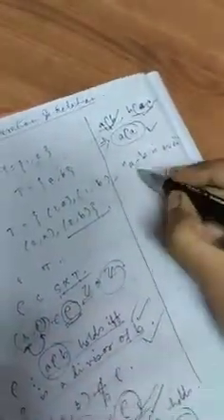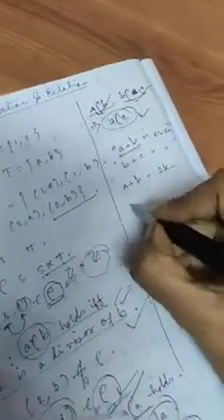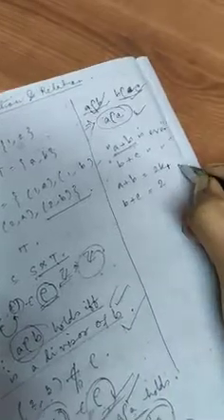Now it is given that A rho B is holding and B rho C also holds. That is, A plus B is even and B plus C is also even. Now we have to check whether A plus C is even or not. A plus B is even, that means A plus B equals some 2k1, and B plus C equals 2k2, where k1 is some integer and k2 is also some integer.